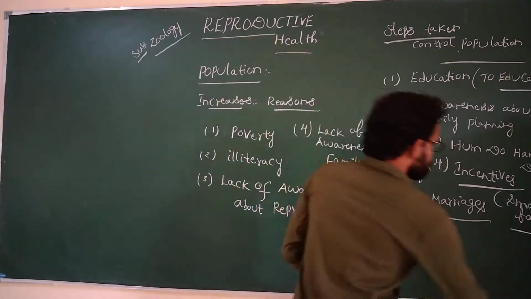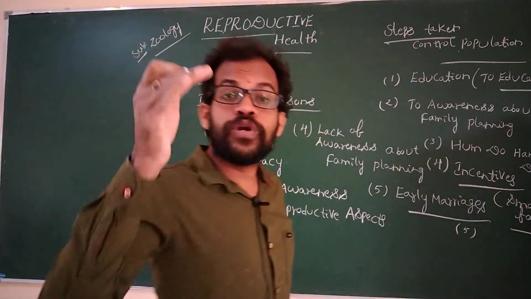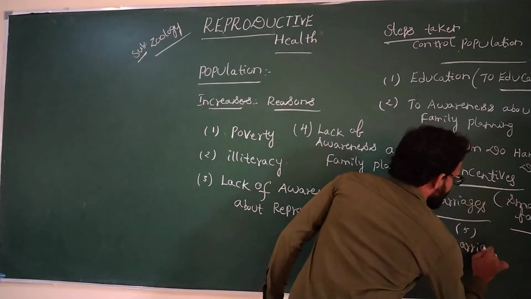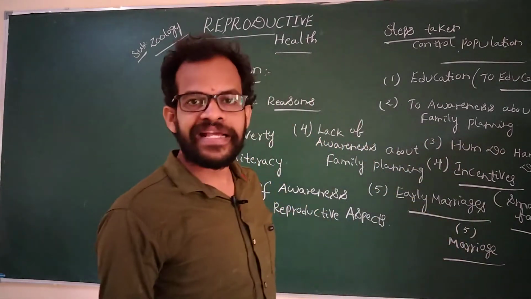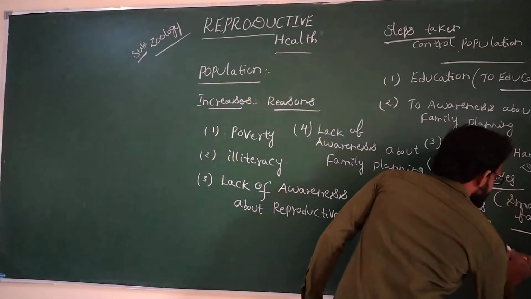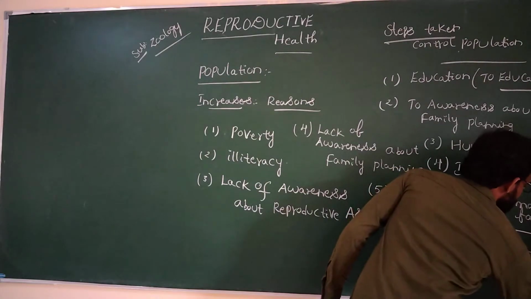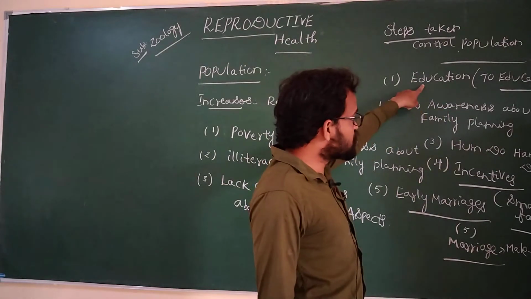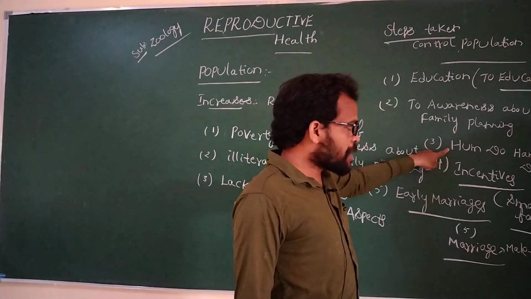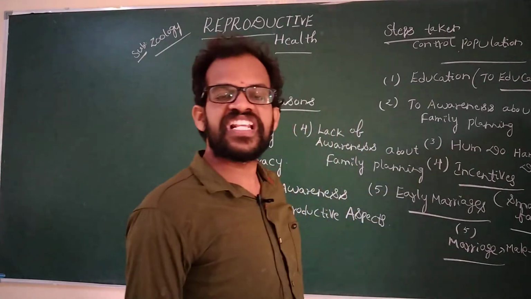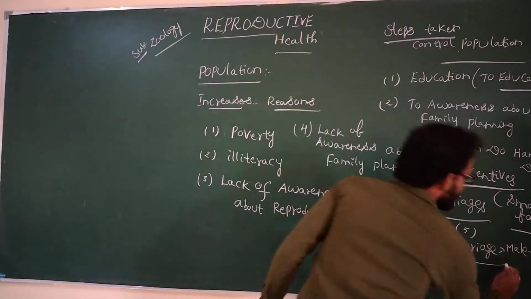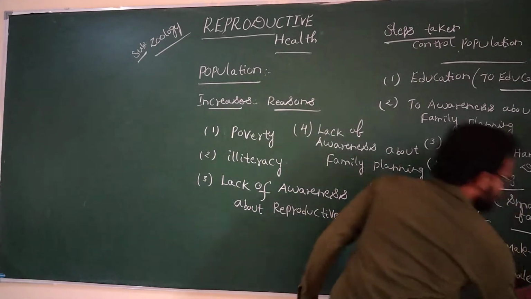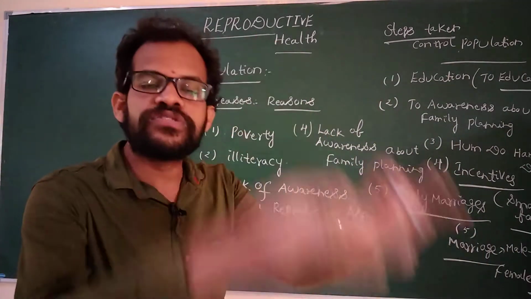The fifth one is increasing the marriageable age group: for males 21 years, and for females 18 years. It also helps reduce the population. These are all the steps: education system, awareness of family planning, hum do hamara do, incentives, and increasing the marriageable age. Increasing the marriageable age reduces the population.